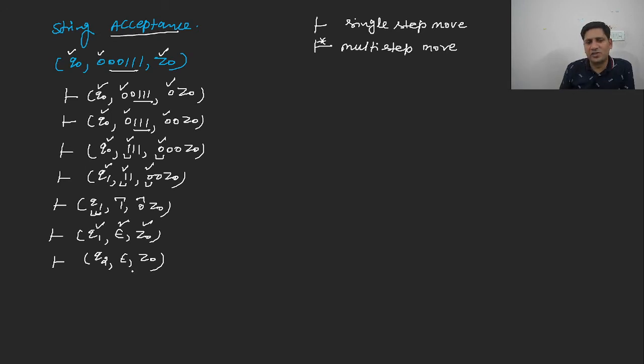It is just a state change. And Q2 is the final state. So this string is accepted. You will call this string accepted.